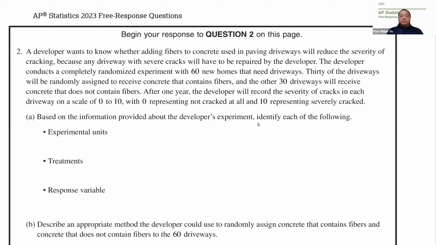After 1 year, the developer will record the severity of cracks in each driveway on a scale of 0 to 10, with 0 representing not cracked at all and 10 representing severely cracked. Okay, so a numerical score, a quantitative variable. Part A, based on the information provided about the developer's experiment, identify each of the following. Experimental units. There are 60 units and each is receiving something, each is receiving concrete. So those are the experimental units, or the 60 driveways.